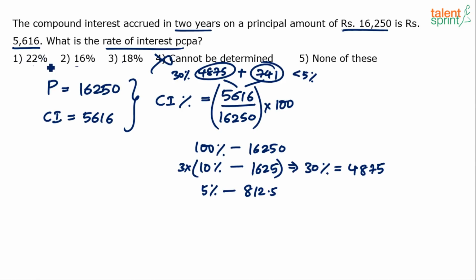No. Because if rate of interest is 22, my compound interest should be more than 44%. Here I am getting the compound interest as less than 35%. 30% plus less than 5%, less than 35. So option 1, 22 is ruled out. You understand? 22 is ruled out.